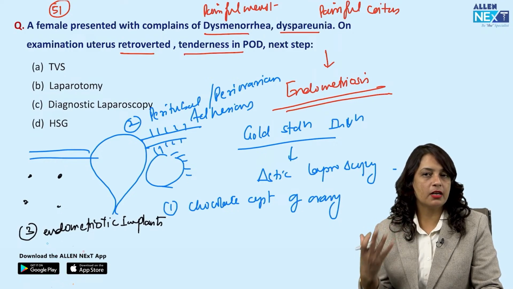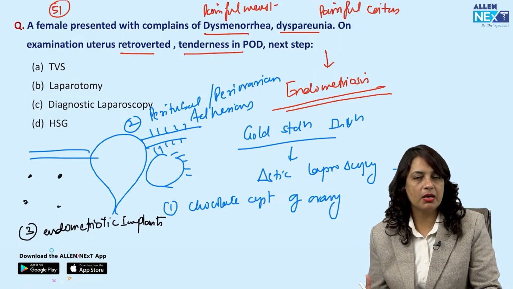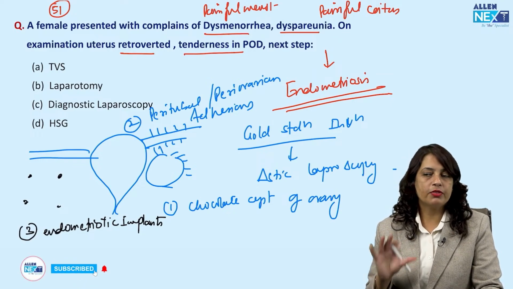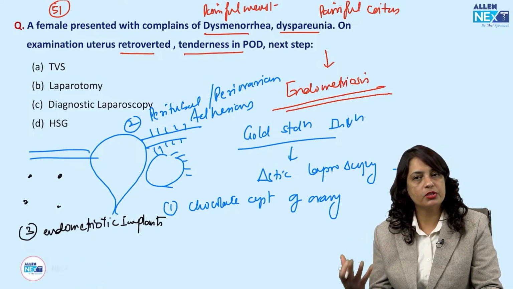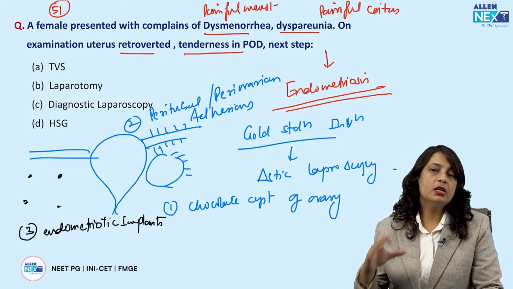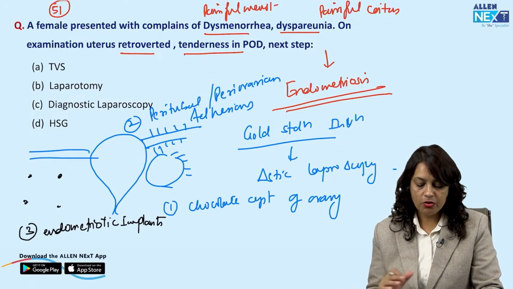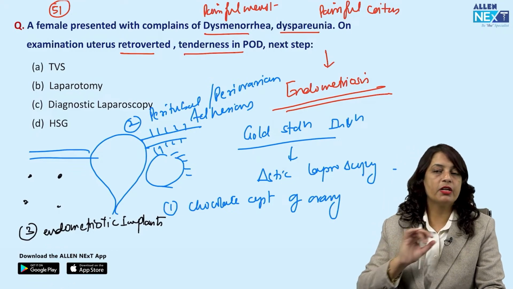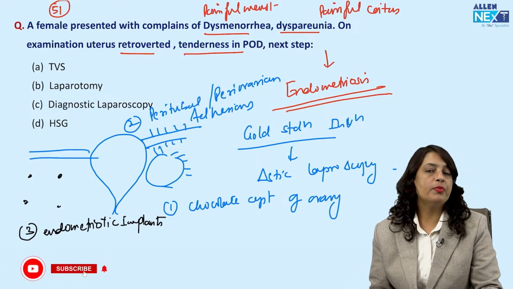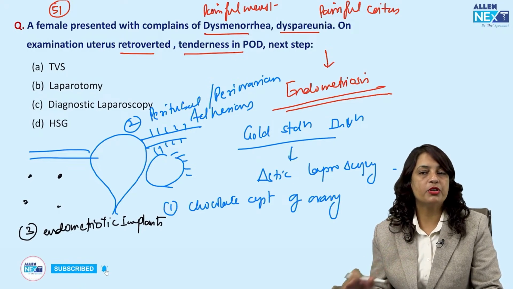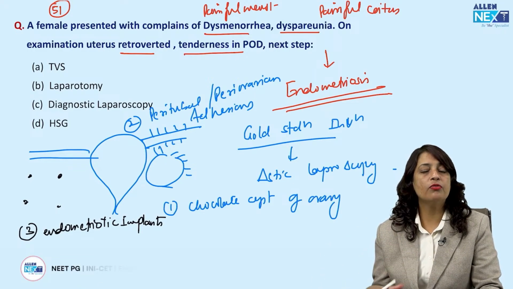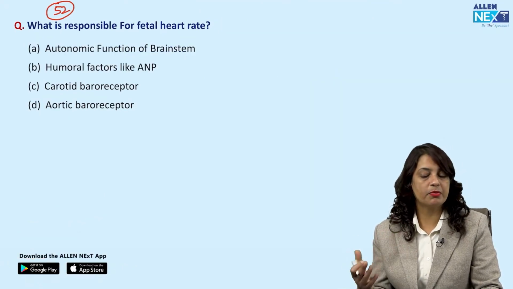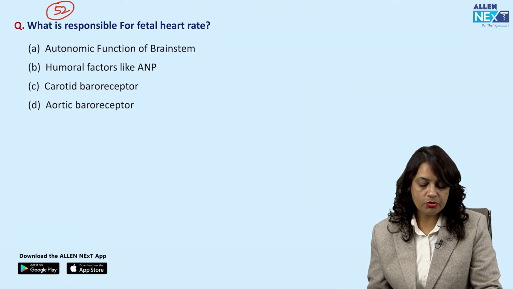If the chocolate cysts are big and present as adnexal masses, we can do fulguration and damage to the cyst wall. Or if the size of the cyst is more than 3 to 4 centimeters, then we can do ovarian cystectomy. For the peritubal and periovarian adhesions, using laser or cautery, we can do adhesiolysis. And for endometriotic implants, we can burn them, because this is a cause of chronic pelvic pain or congestive dysmenorrhea. Now, next question.